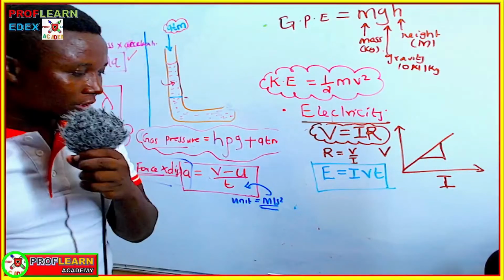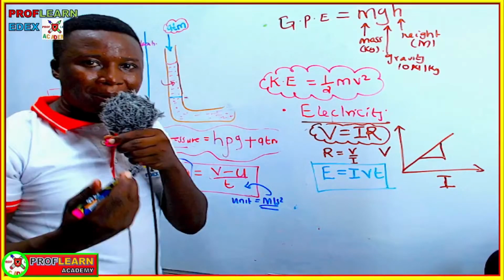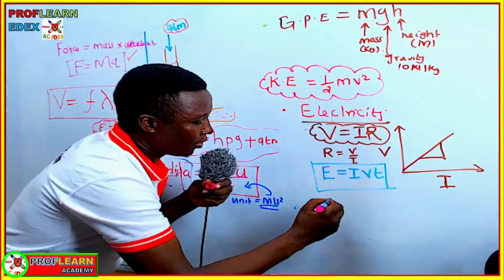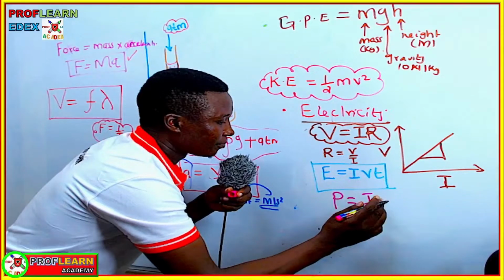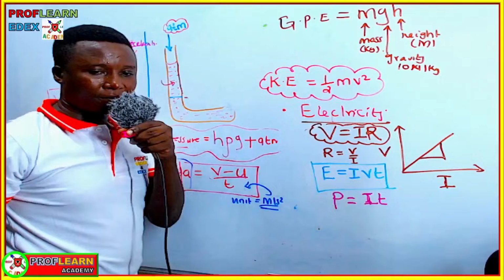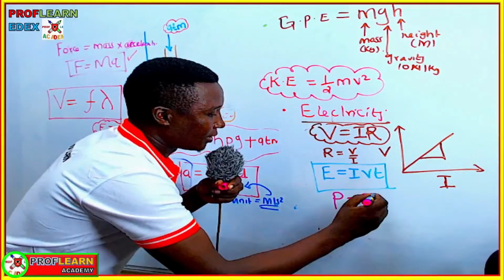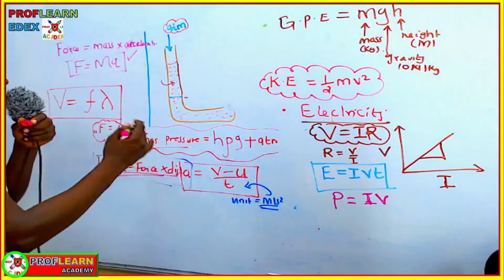Don't forget also the formulas for power. Under electricity, power equals IV.